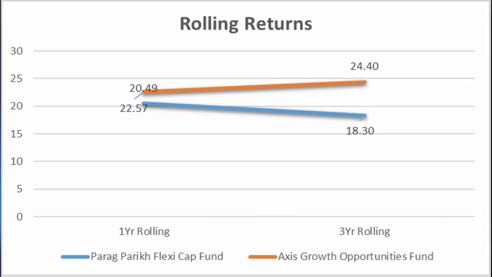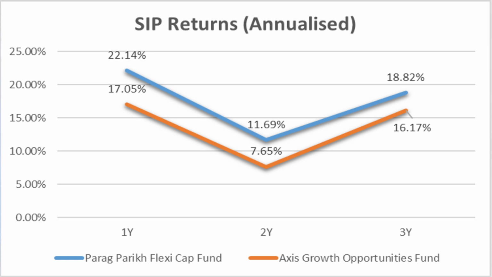And next in returns analysis, we are going to see the rolling returns, and in both 1 year rolling returns and 3 year rolling returns, Axis Growth Opportunities Fund has outperformed Parag Parikh Flexi Cap Fund. And last in returns analysis, we are going to see the SIP returns, and in 1 year, 2 year and 3 year SIP returns, Parag Parikh Flexi Cap Fund has outperformed Axis Growth Opportunities Fund.